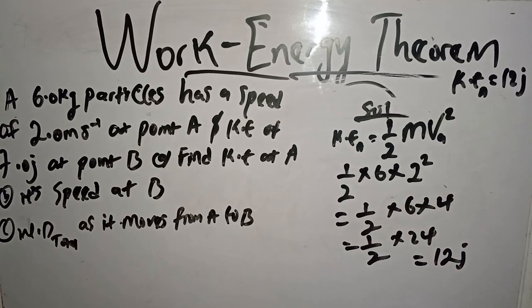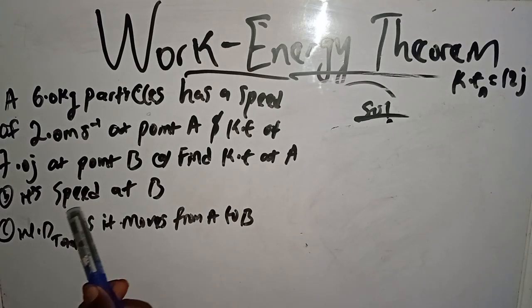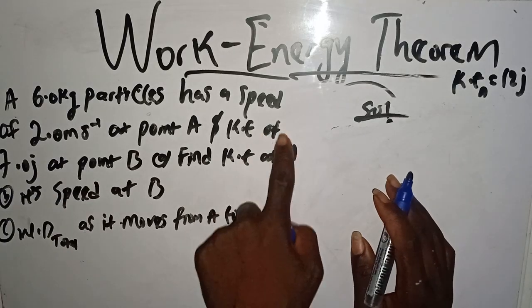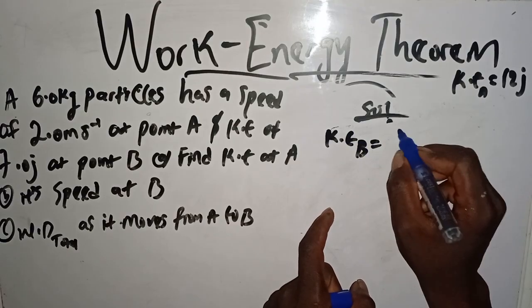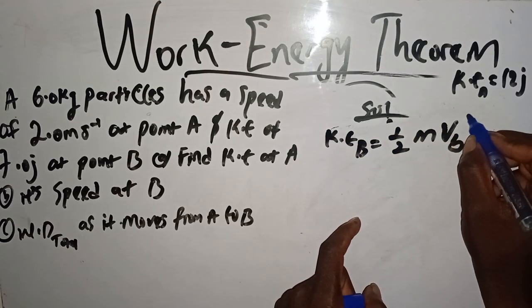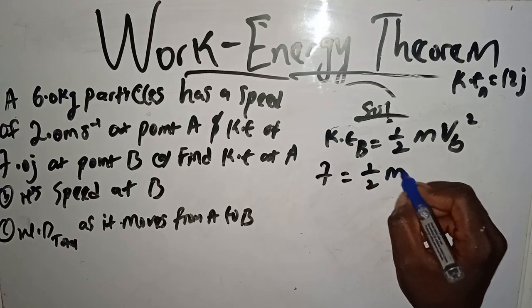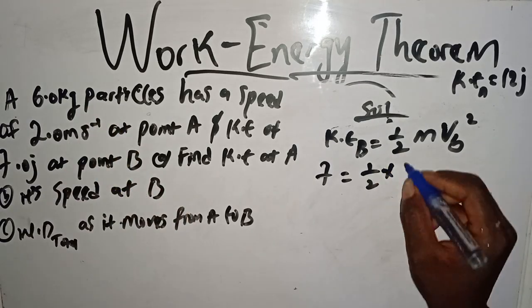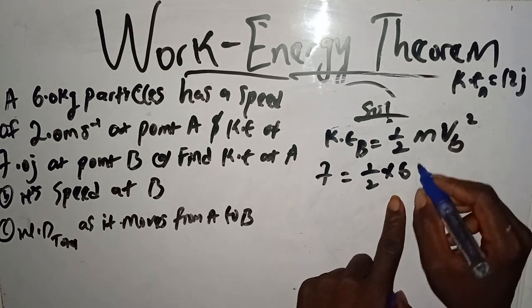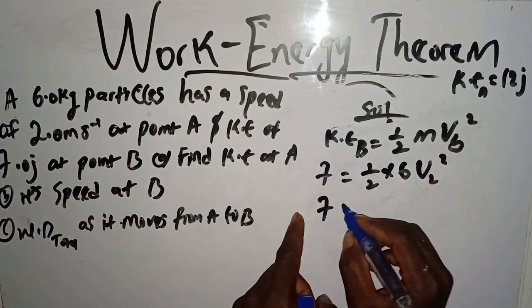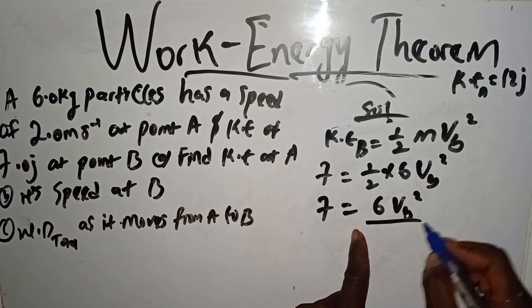We've kept it aside. Now, question B says, find its speed at point B. We have been given KE of 7 joules at point B. So, KE at point B equals 1 over 2 m vb square. The mass is 6 kg, so this gives us 7 equals 6 vb square over 2.